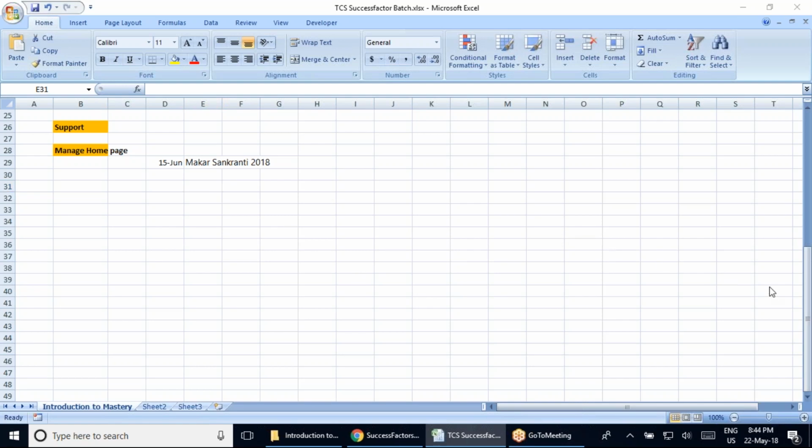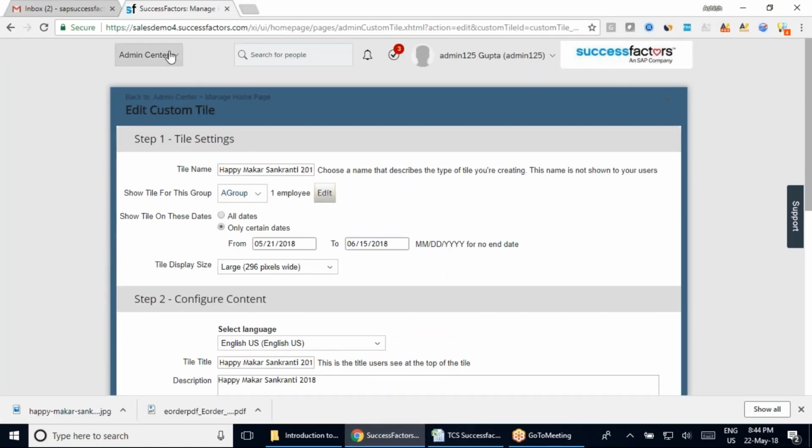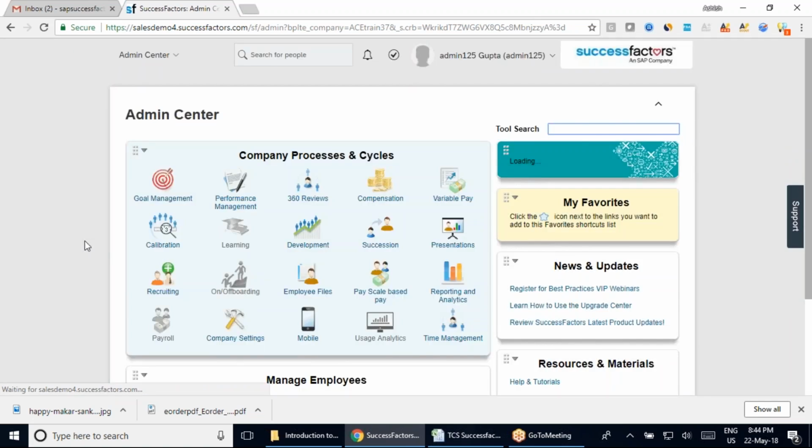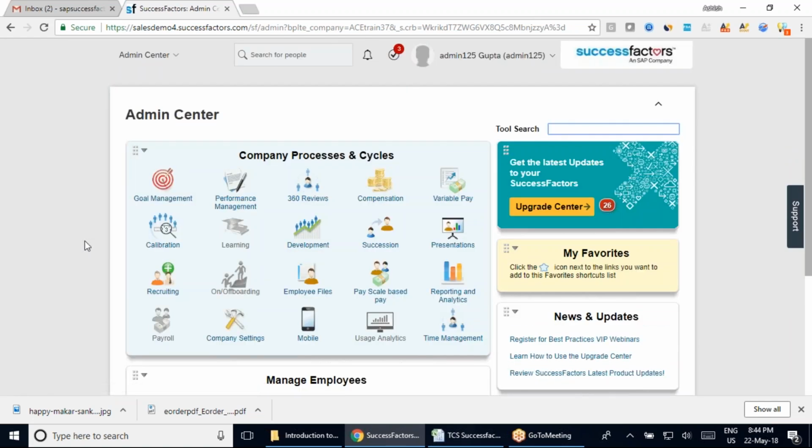All right. So now let's see, team, some more changes that we have here, and we're going to discuss another topic. Again, if I come back to my admin center, from the admin center we're going to select the further detail.